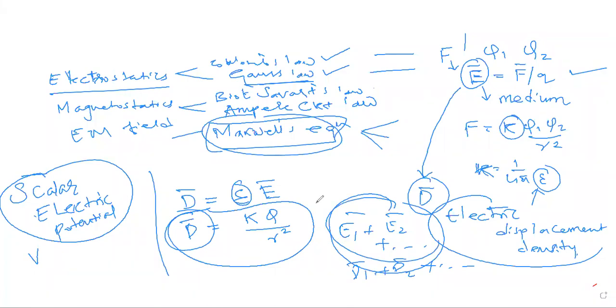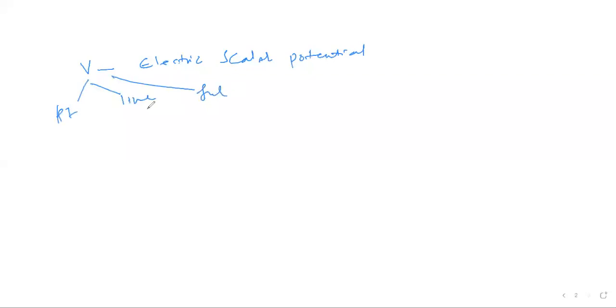So what we do is we have some option, which is we deal with the scalar, which is electric scalar potential. So you can find V due to point charge, V due to line charge, and V due to surface charge. And because this is a scalar, you can directly add and you will get the total, because scalar addition is always easy. And from this, we get the net E bar.